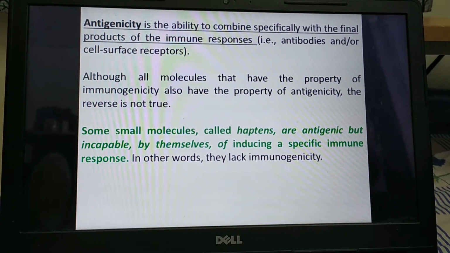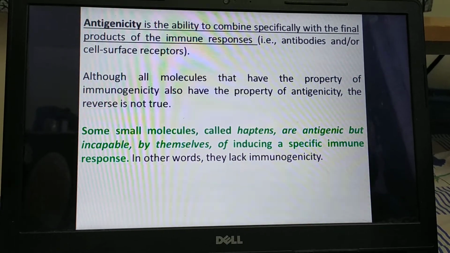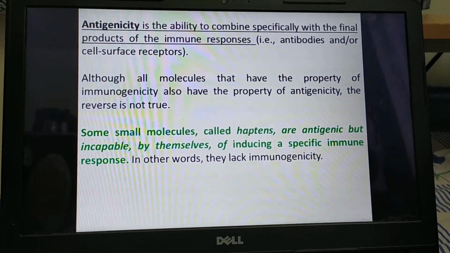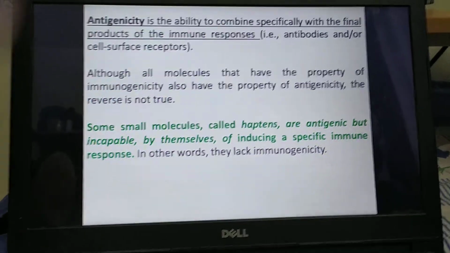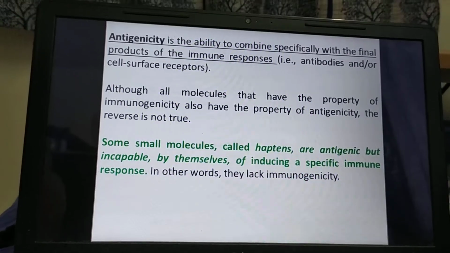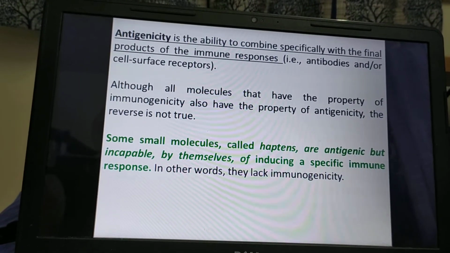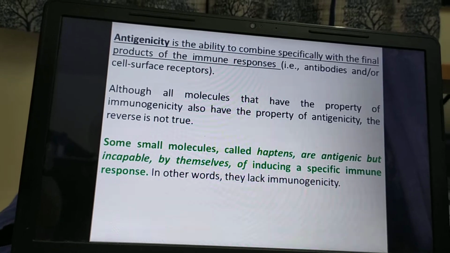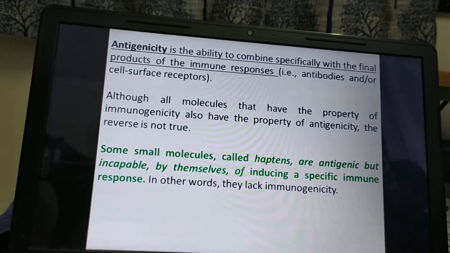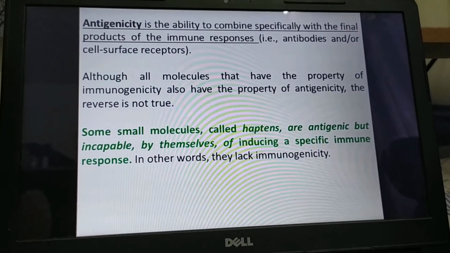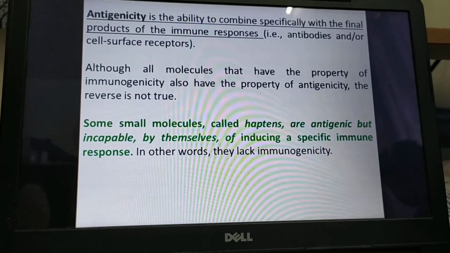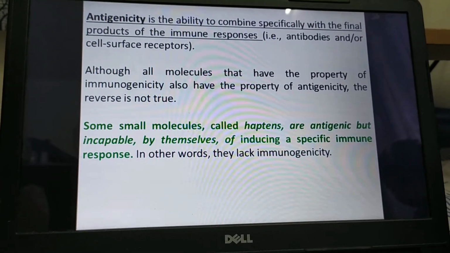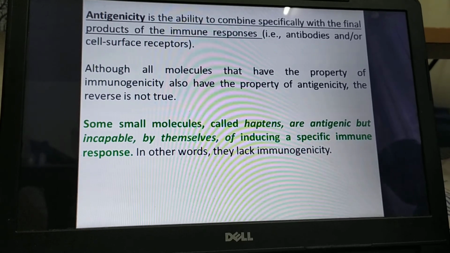Haptens can turn into immunogens if we increase the size of the molecule, and then it will be capable of inducing an immune response as well as being capable of binding to the final product of the immune response. I hope you understood the concept about antigen and immunogen.